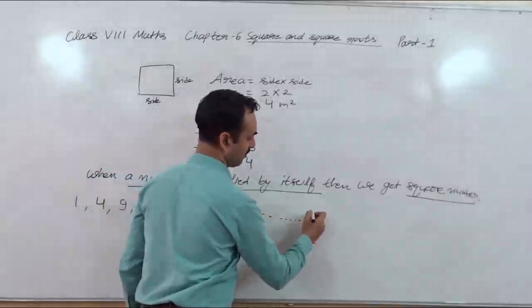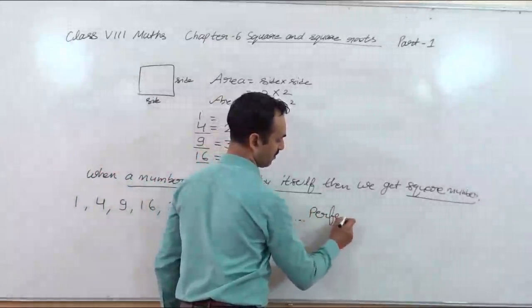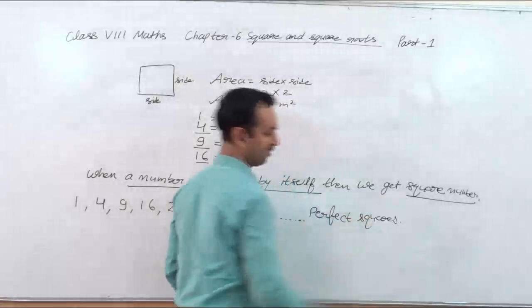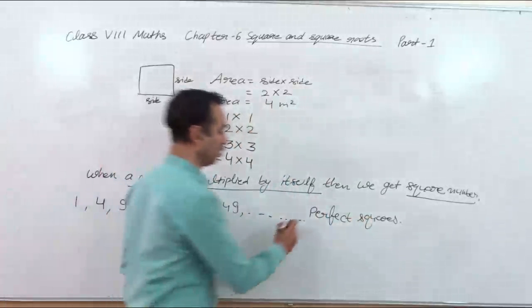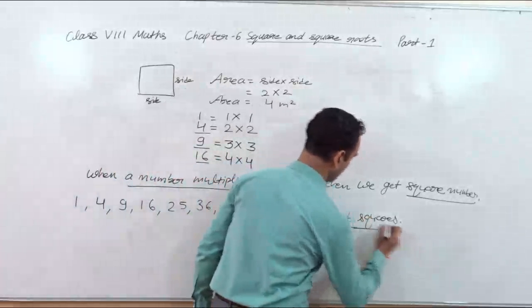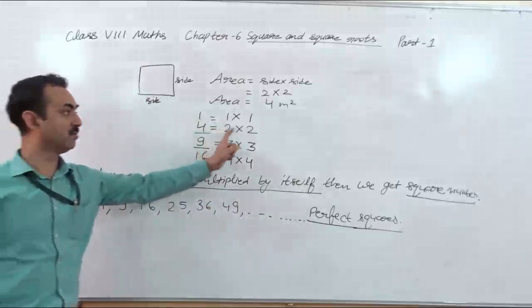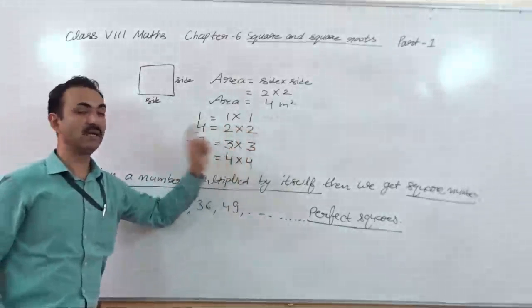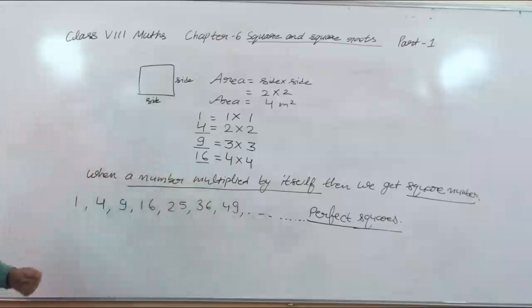These are perfect squares. Why are these perfect squares? Because for these, there is a possible whole number which can multiply itself, and we get these type of numbers.